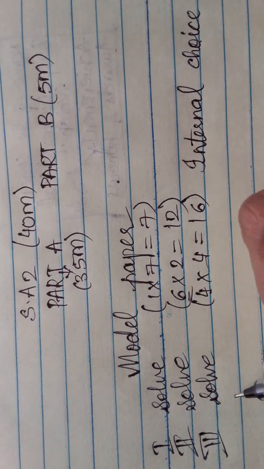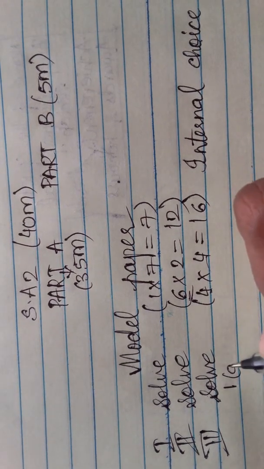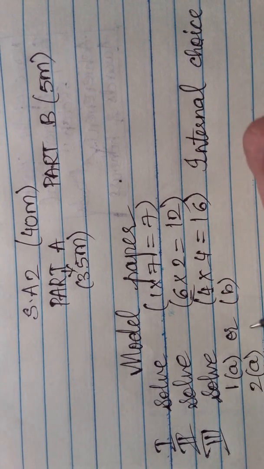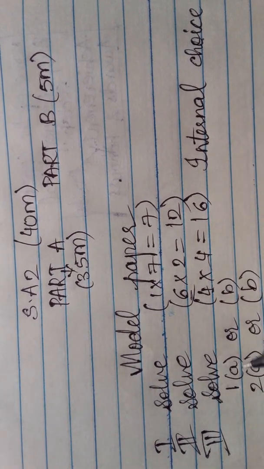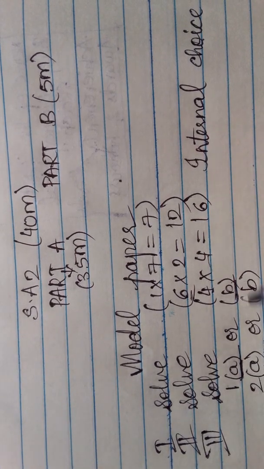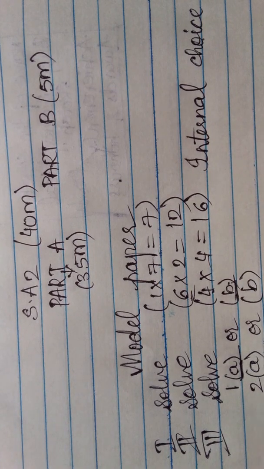See, for example 1A or B, 2A or B, you have to select the question from this A or this B. You cannot write both the questions of the first, and leave the second question.